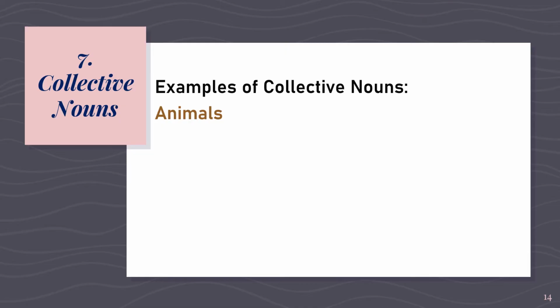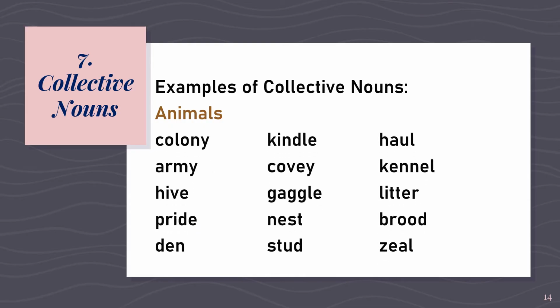Let's have now the following examples of collective nouns used for groups of animals. We have colony, like colony of ants or colony of whales. Army, like army of ants. Hive, like hive of bees. Pride, like pride of lions. Den, like den of lions. Kindle, like kindle of kittens. Covey, like covey of birds.